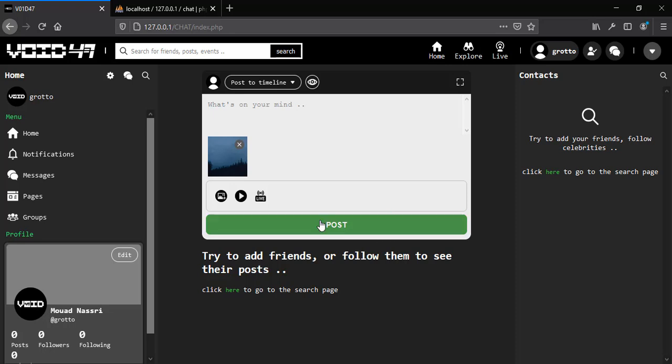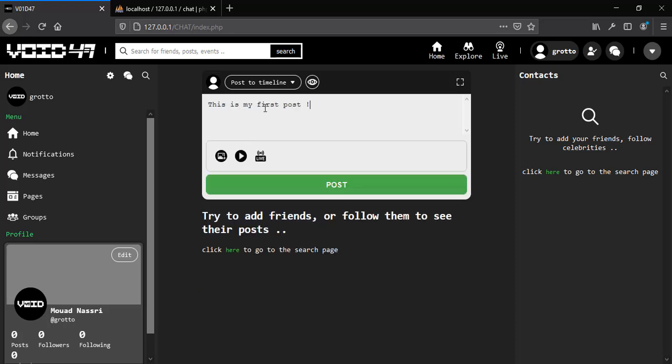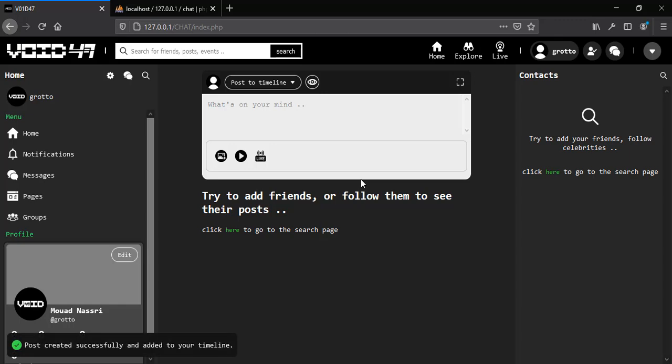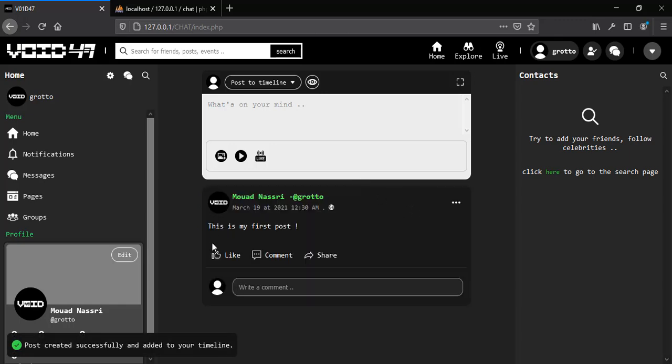So this button appears when this text box is not empty, or when this file array, because we have a file array that stores all the uploaded images, is not empty. So if one or both of these inputs are not empty, this button appears right here. Now let's create this post, and as you can see, we have this appended post right here.